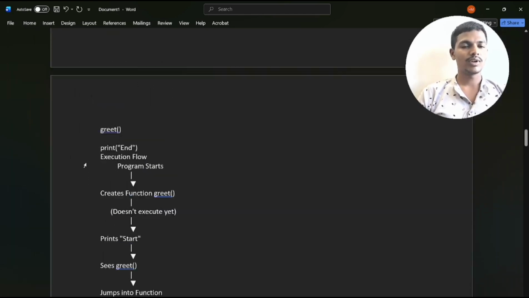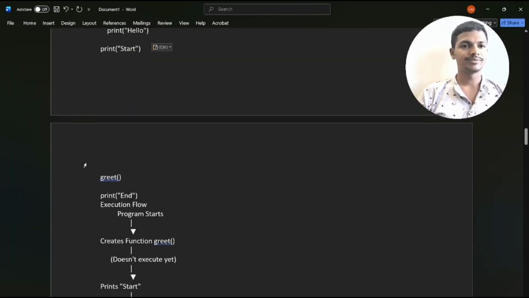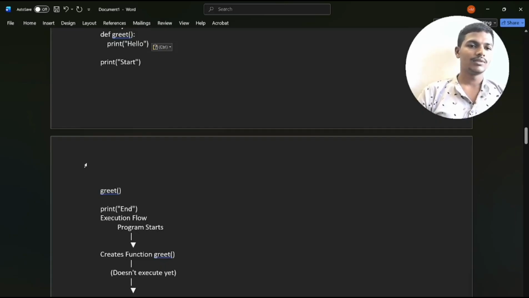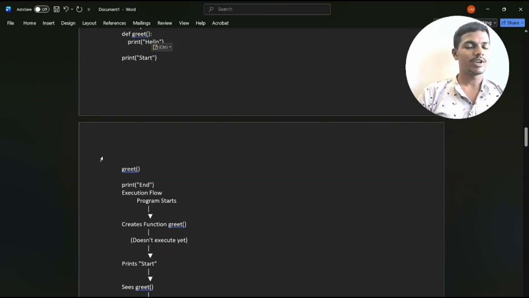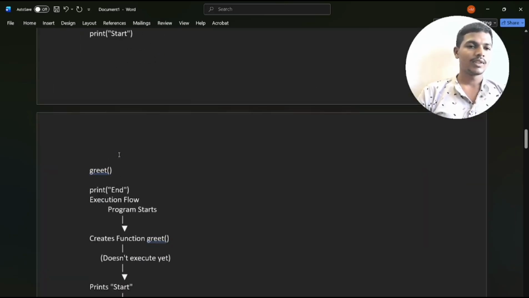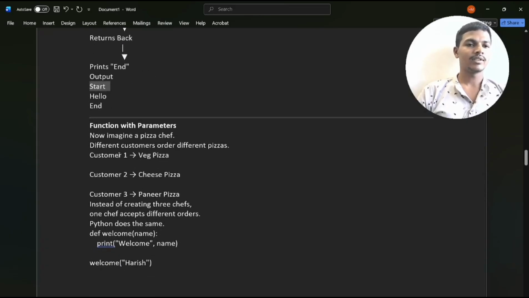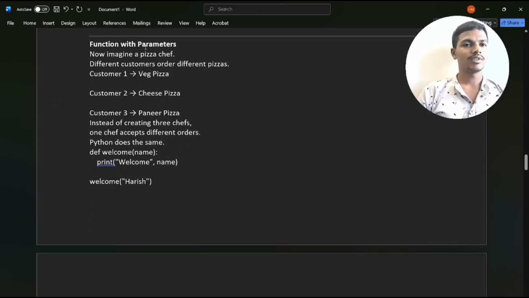See the code once again, then we will understand it. You will practice this code by using VS Code or a Python compiler. Then function with parentheses.